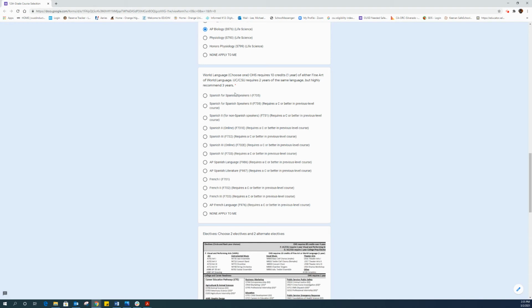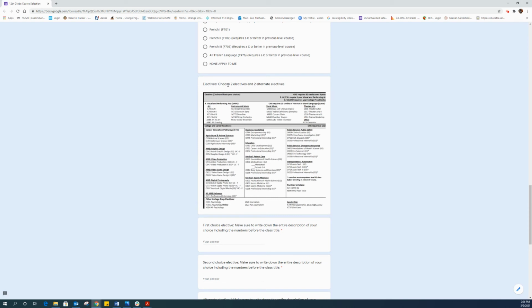For example, if I put Spanish for Spanish speakers 1 last year and I didn't do well, you notice these little parentheses that say requires a C or better in previous levels. If I got a D, I cannot move on to the next. So just keep that in mind. But again, do the best you can from what you had last year. I passed, so I go Spanish for Spanish speakers 2.